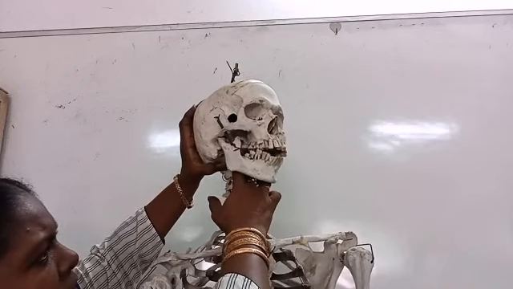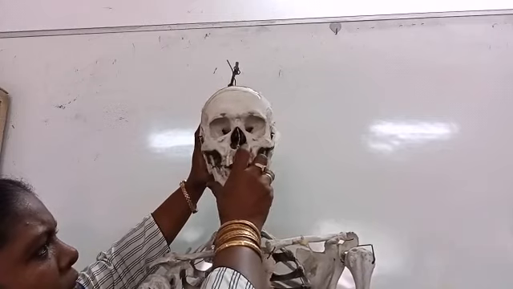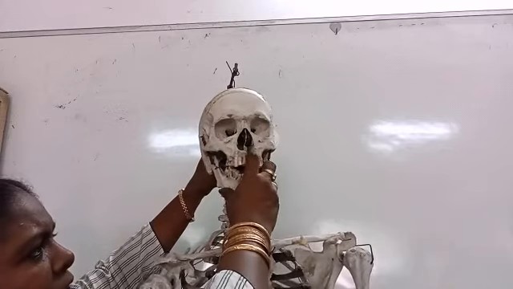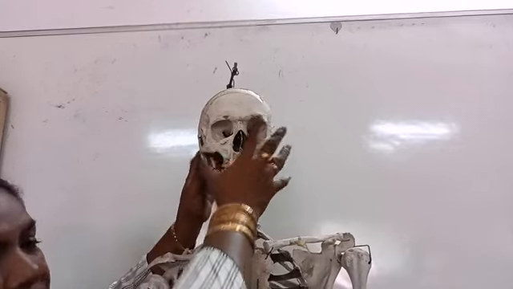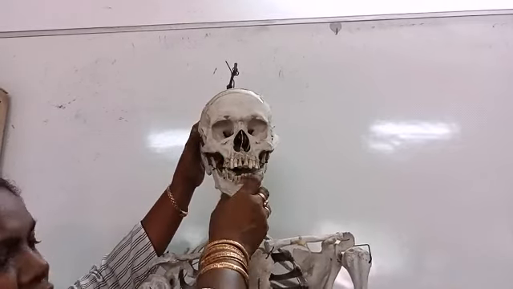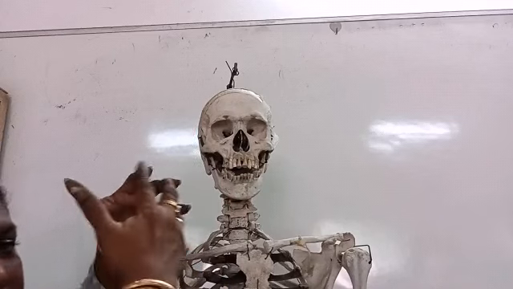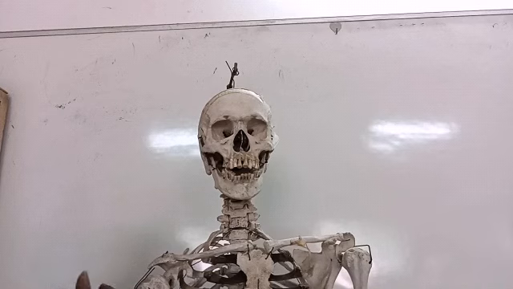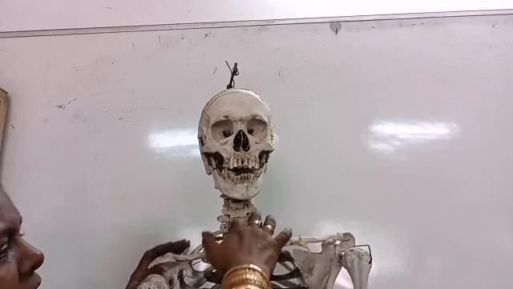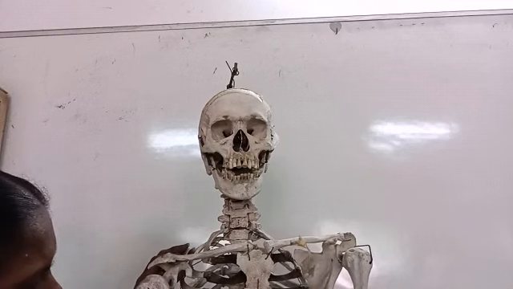These two occipital condyles help in rotating the head on the first vertebra. So this is about the skull: cranial bones and facial bones. The cranial bones are joined, and the joint is called a suture. Immovable joints.